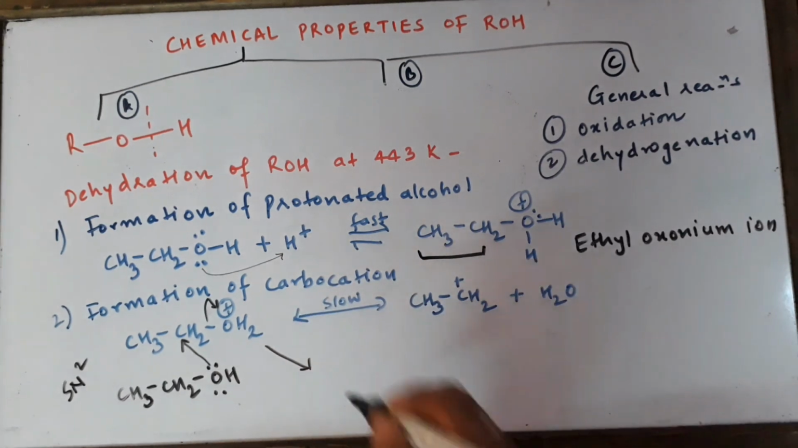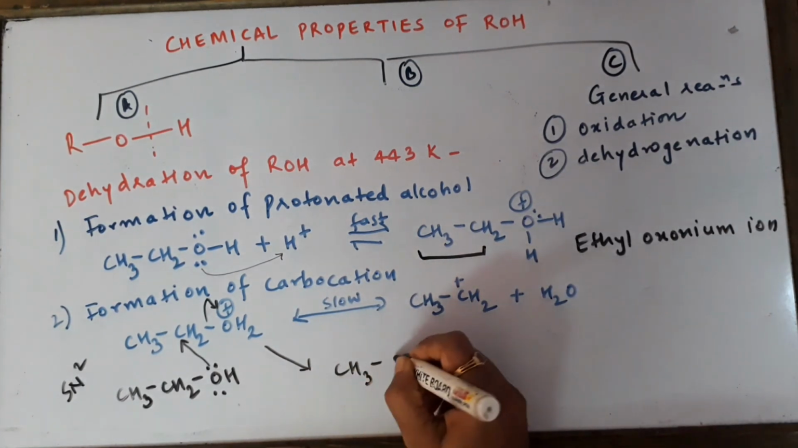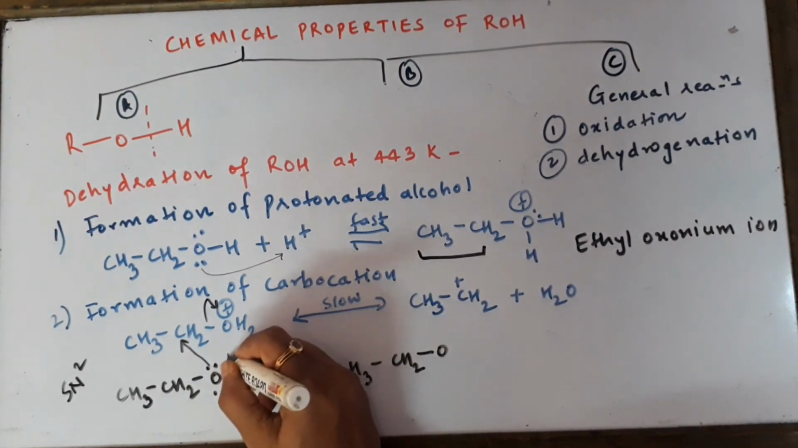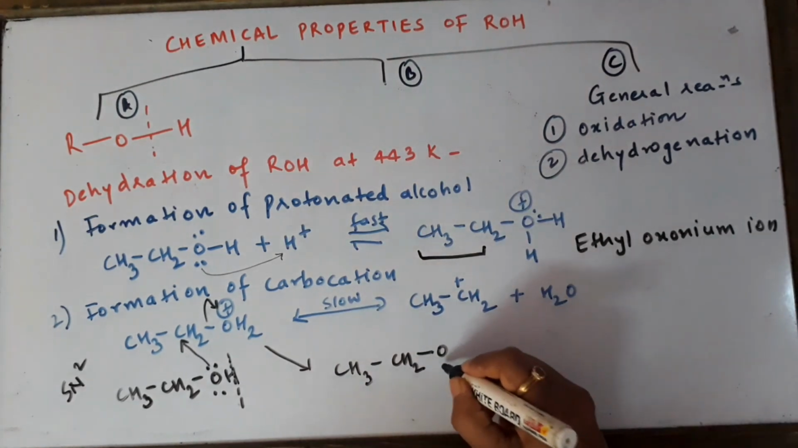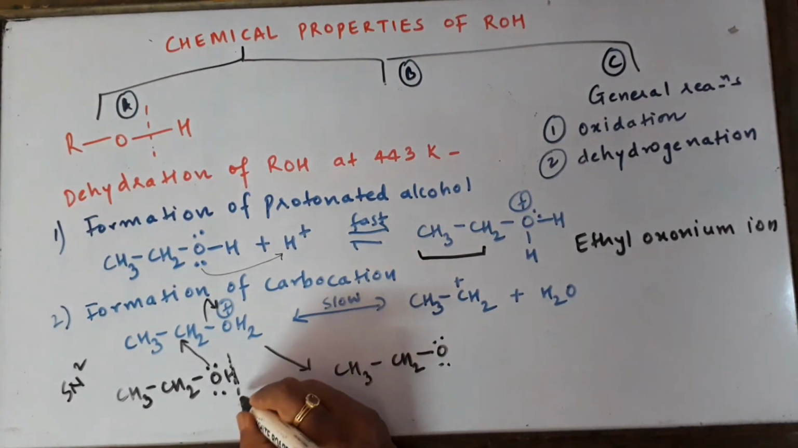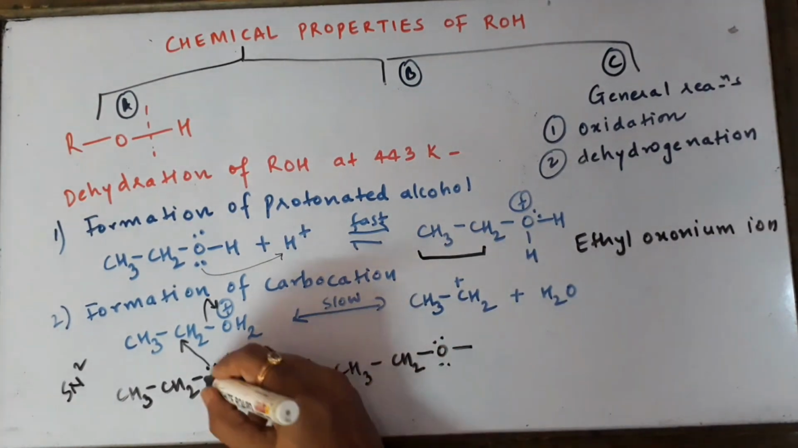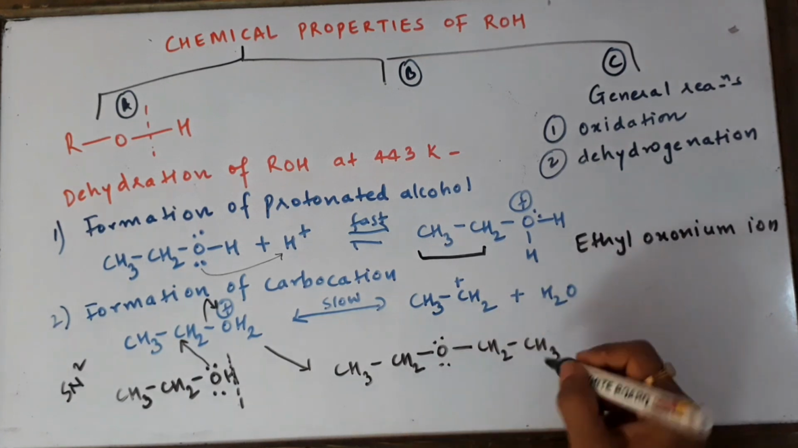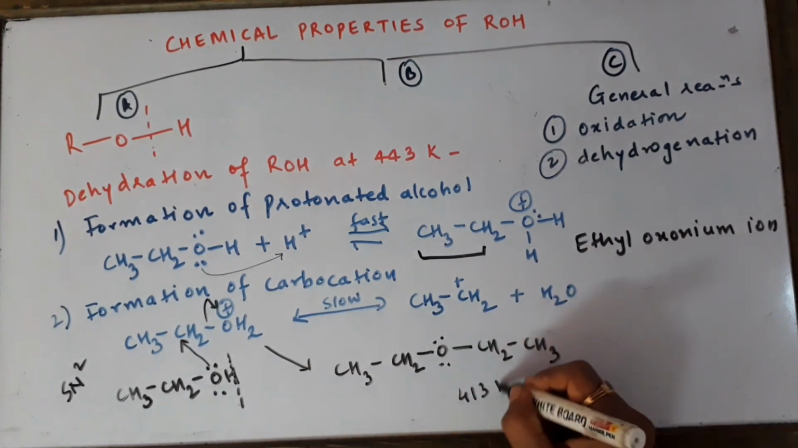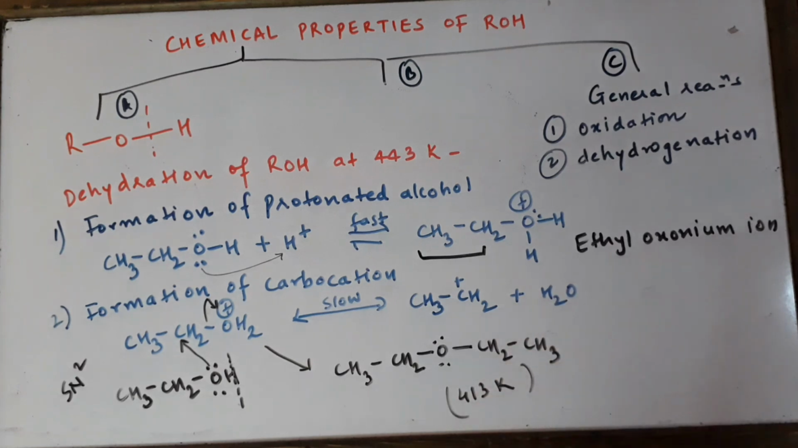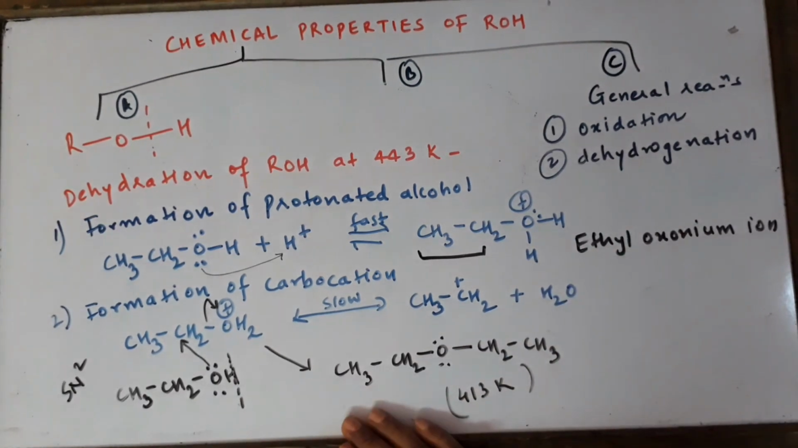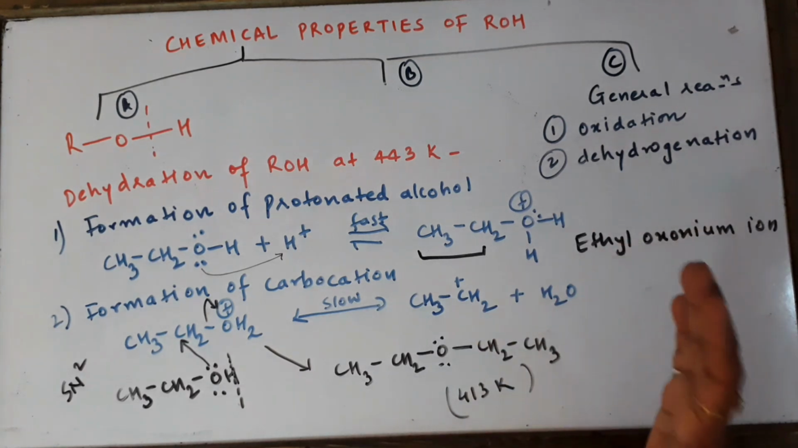So here the product would be CH3CH2O. Now remember, oxygen is attacking, so this hydrogen has to be removed. We are not going to write this hydrogen over here because it has gone out as a proton. Then a bond to CH2CH3. So look at this, we have got diethyl ether at temperature 413 Kelvin. So the mechanism is going to be totally different at both temperatures. If you do it at higher temperature, you have an elimination reaction. If you do it at lower temperature, you have a substitution reaction.